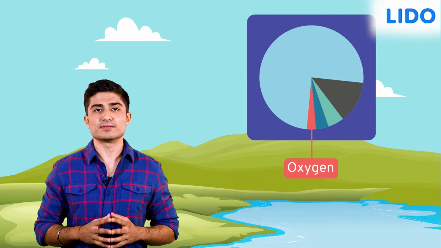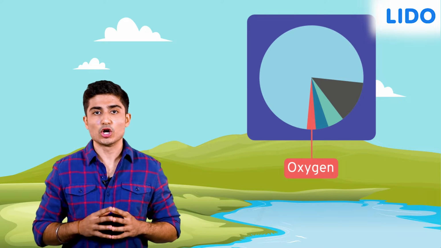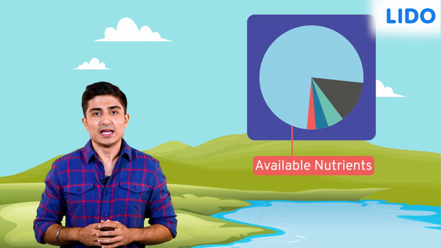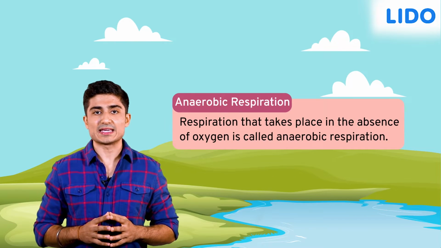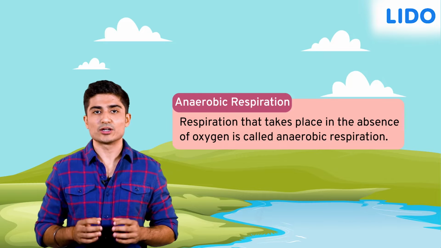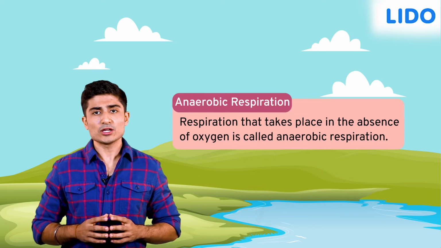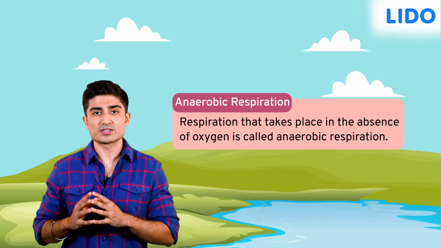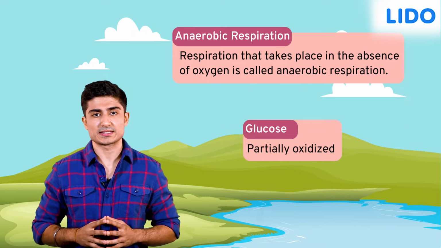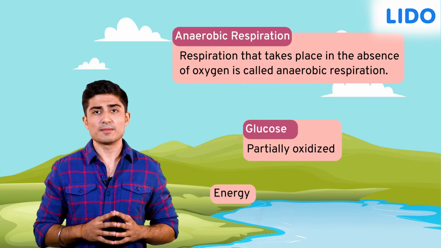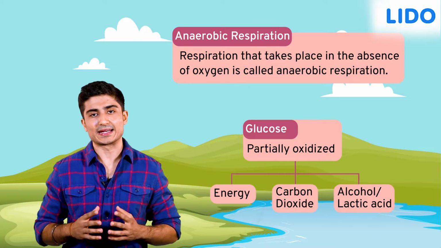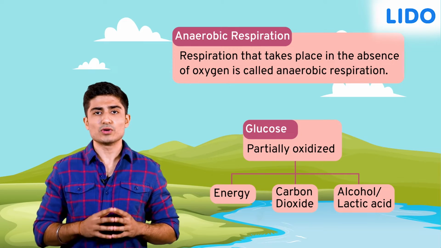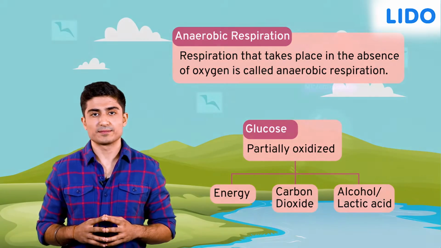The respiratory system that they developed at this time did not rely on breathing air but on the nutrients available in its surroundings. Such kind of respiration that takes place in the absence of oxygen is called anaerobic respiration. In anaerobic respiration, glucose obtained by breaking down nutrients from the organism's surroundings is partially oxidized. It produces energy, carbon dioxide, and alcohol or lactic acid. The total production of energy was just sufficient for the new and adapting life at this point.